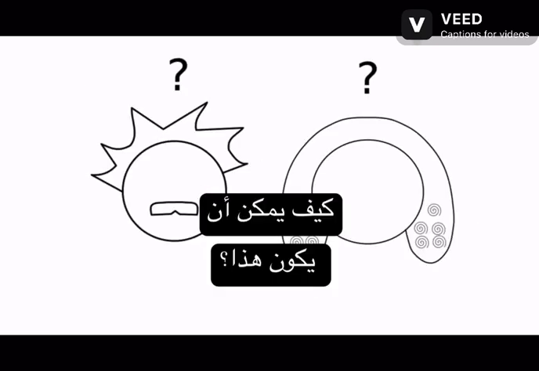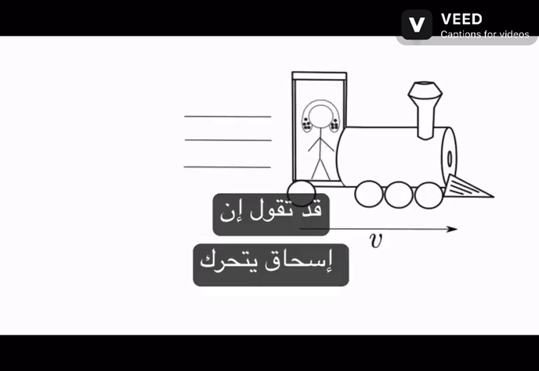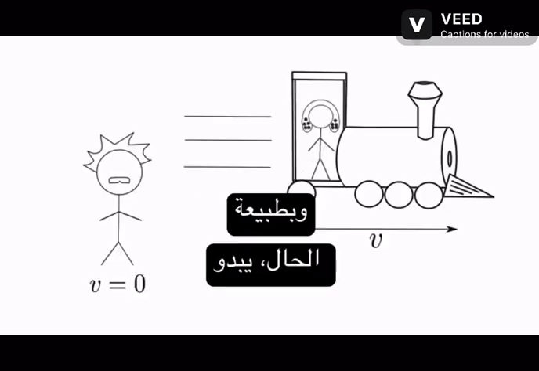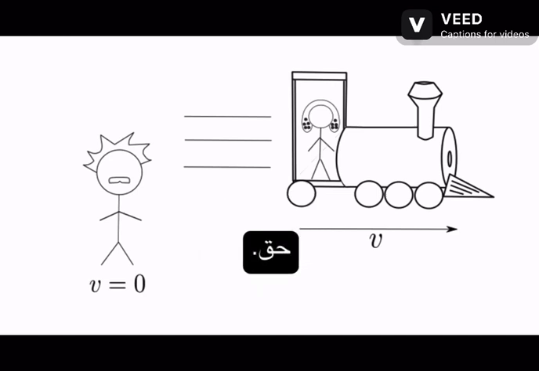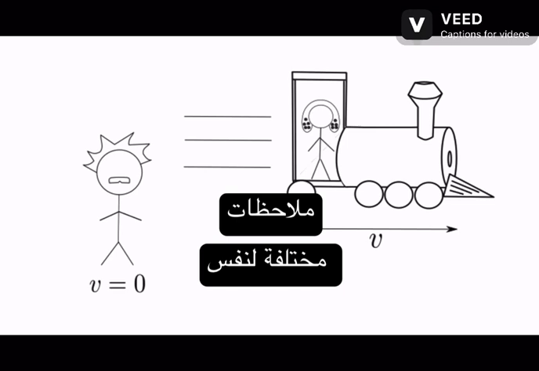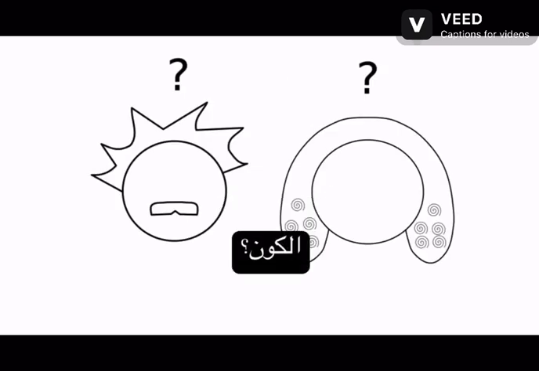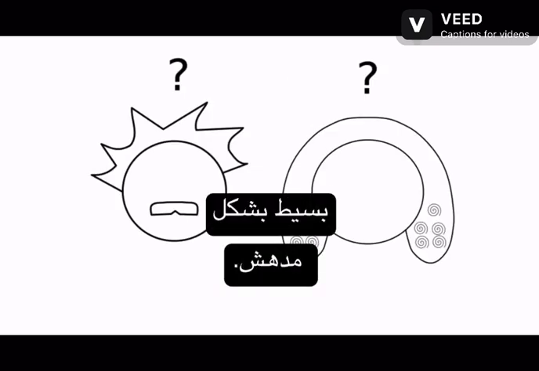How can this be? You might say, Isaac is just moving and Albert is not, so of course the conference looks like it's getting closer to Isaac. And of course you'd be right. But how can we reconcile the two different observations of the same universe? This is actually surprisingly simple to do.